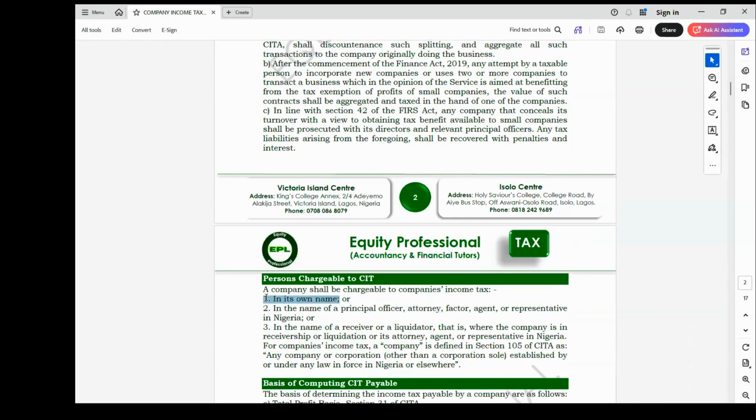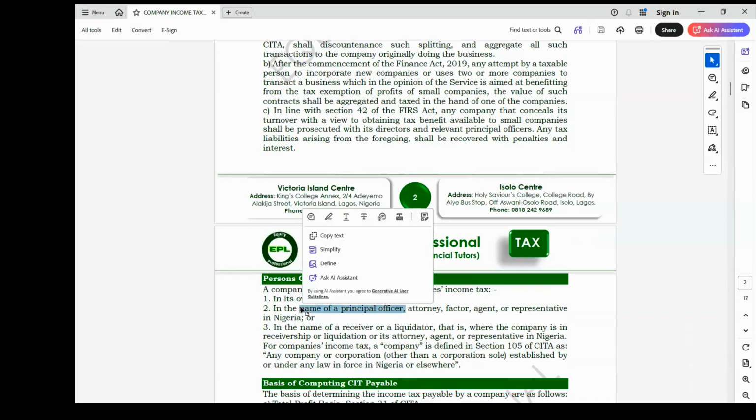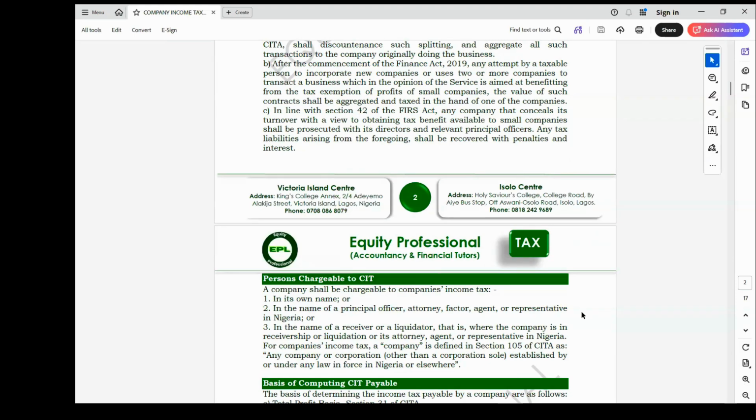They are also liable to pay tax in the name of their principal officer or agent. Maybe they have an agent working on their behalf; the tax belonging to that company may be paid in the name of that agent or representative in Nigeria.